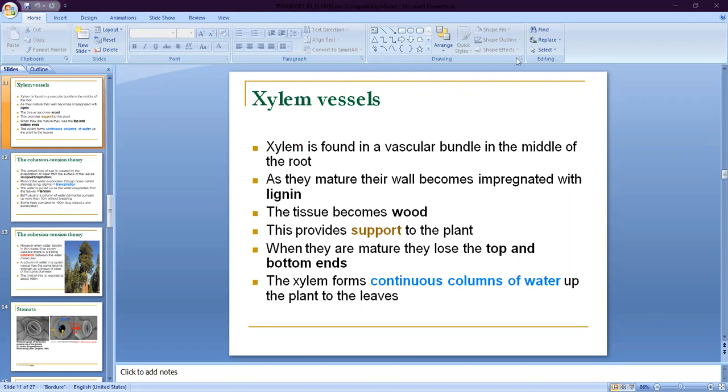As they mature, their walls become imbued with lignin. That means lignin is present in the wall. Next, the tissue becomes wood after the maturation and deposition of lignin. They convert into the structure which is called wood.